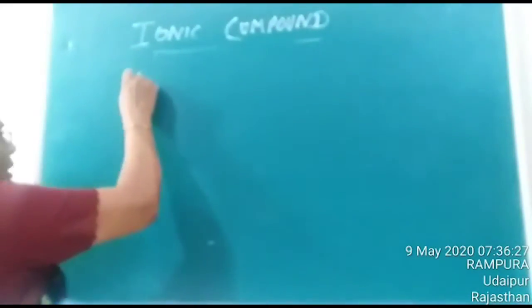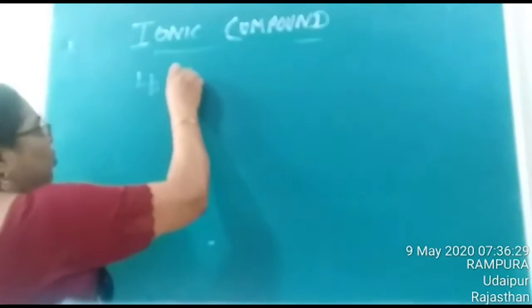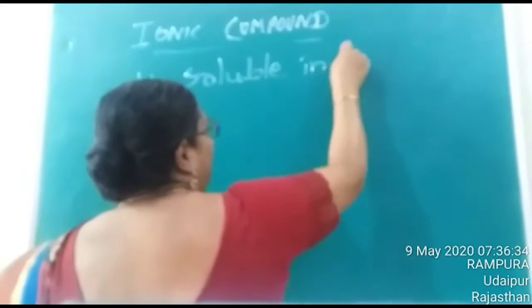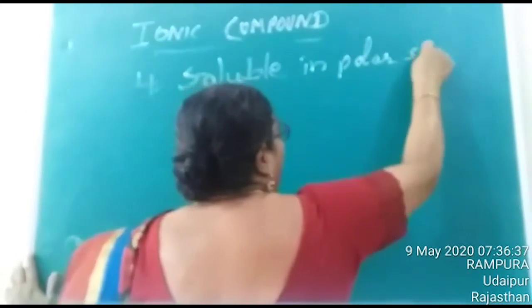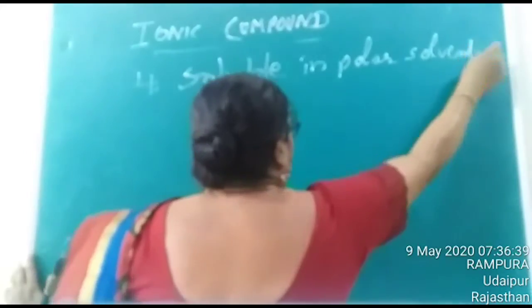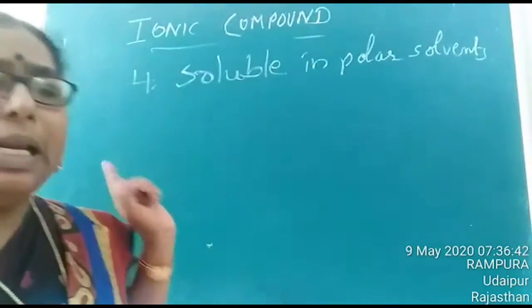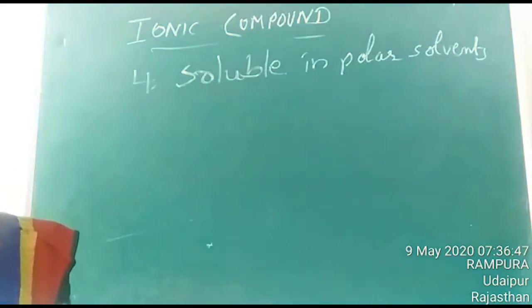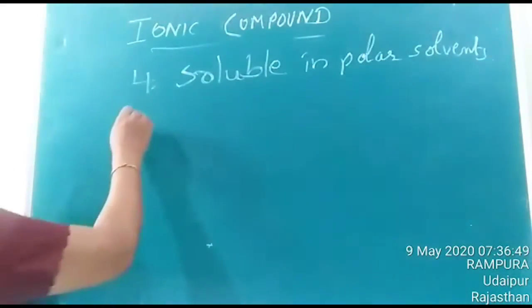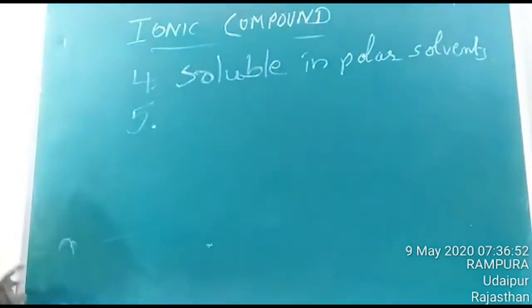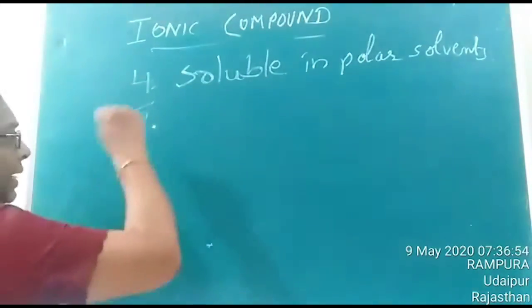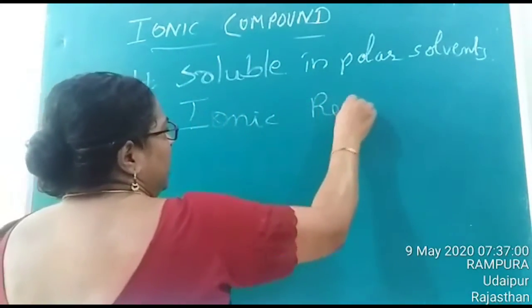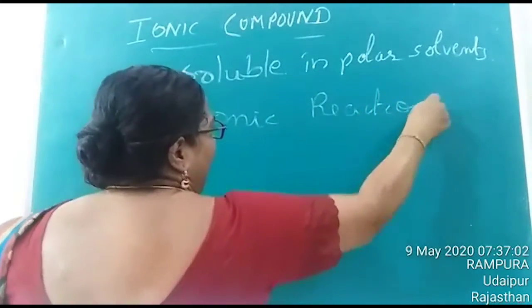As the next property, they are soluble in polar solvent. That is on the basis of the rule like dissolves like, so ionic compounds are generally soluble in polar solvent. And as the last property, ionic compounds generally participate in ionic reactions.